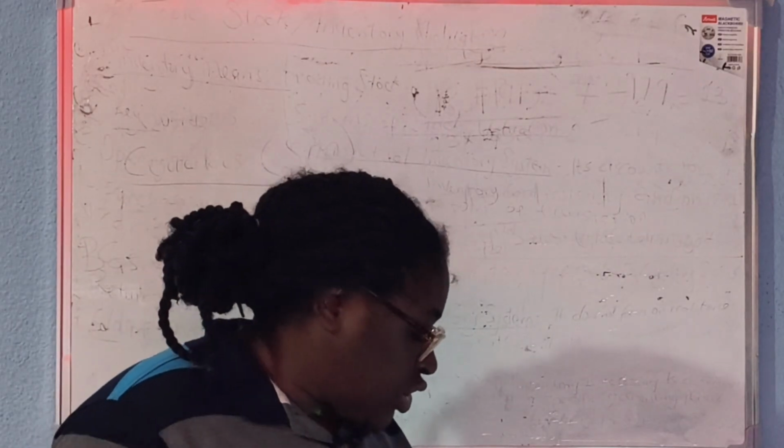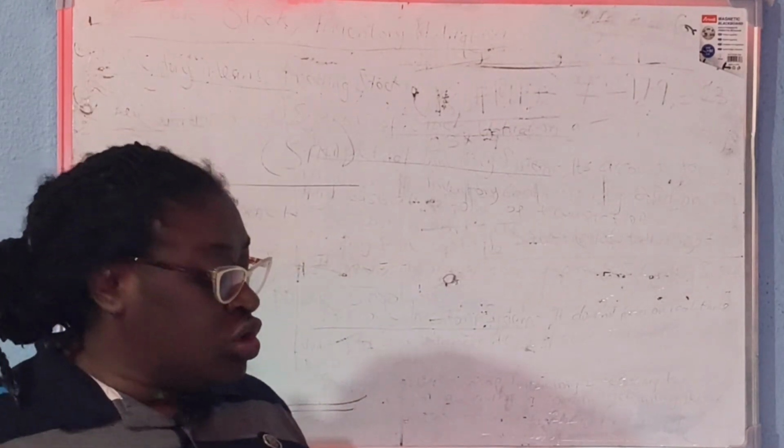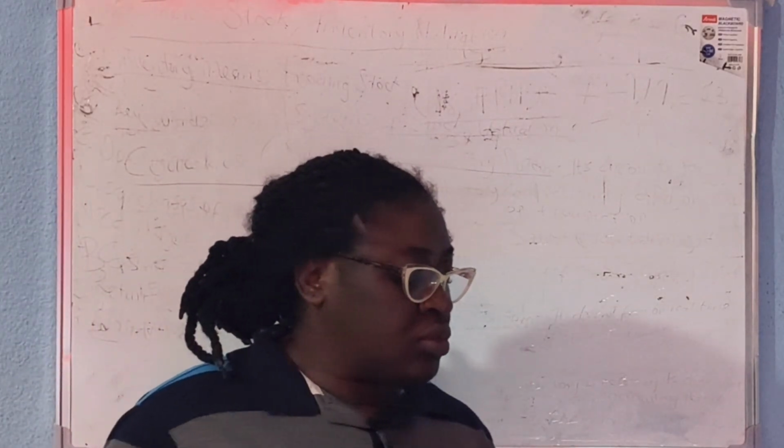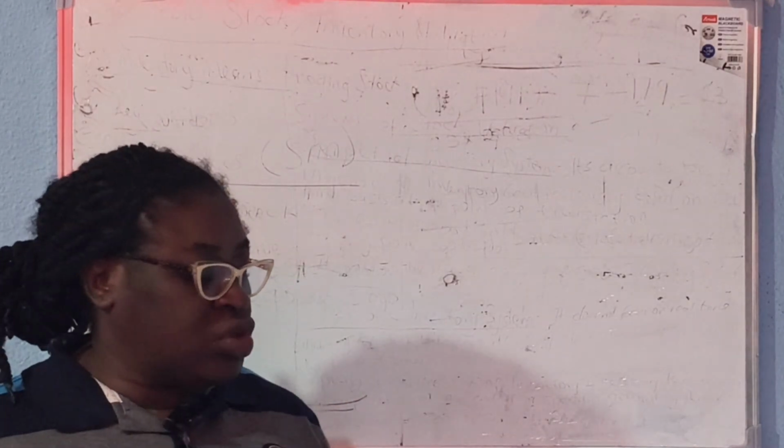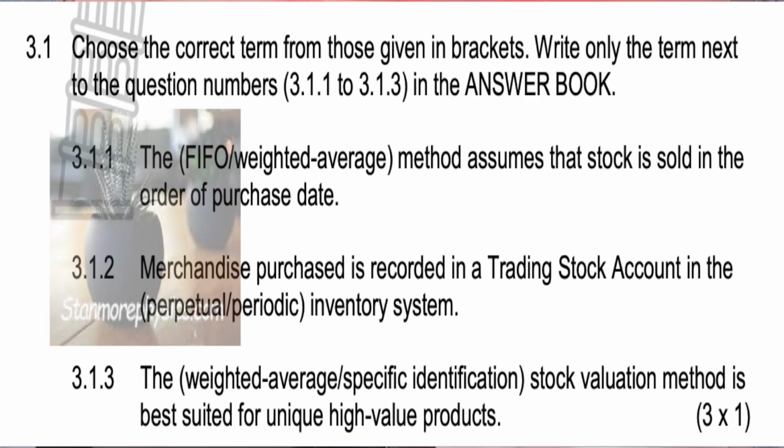Question 3 says, choose the correct term from these brackets, and write only the term next to the question number 3.1.1 to 3.1.3 in your answer book. 3.1.1: The FIFO or weighted average method assumes that stock is sold in the order of purchase.